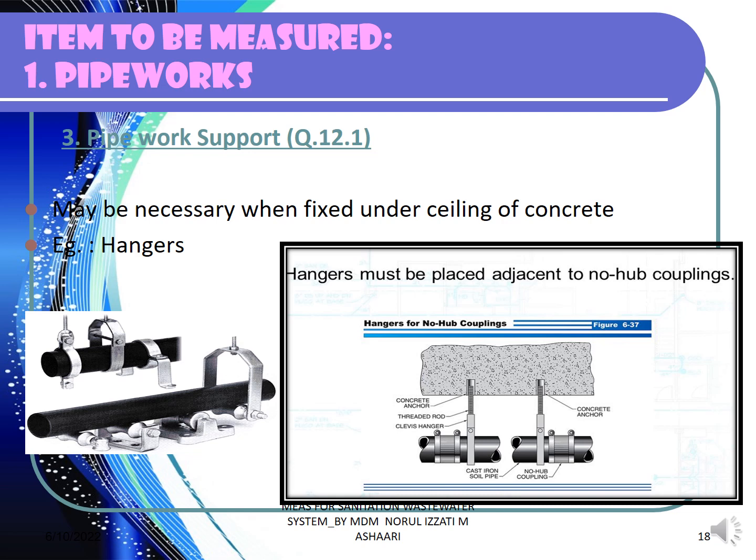If the pipe work requires support, in your measurement for the pipe work, you have to put MS. Why? Because we have to measure the pipe work support in number, especially for the hanger. Okay, how do you know how many? You have to look at the length on plan. Then you have to refer to the specification on the center to center. Let's say in every 1 feet or in every 2 feet. 1 feet is about 300 mm. Then you can get the number of hangers. Okay, so pipework support has to be measured separately.